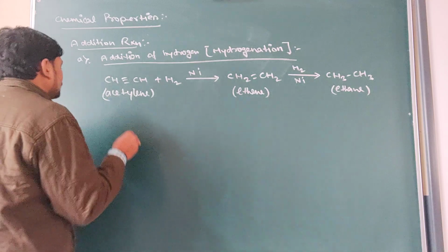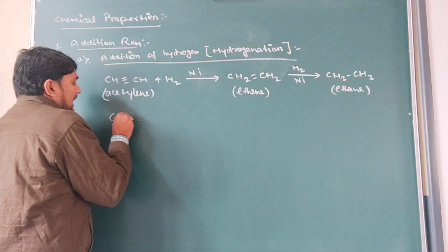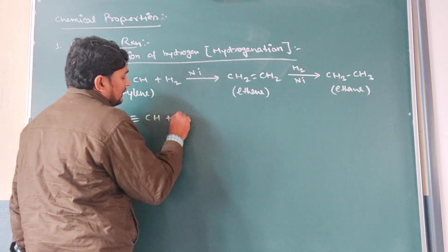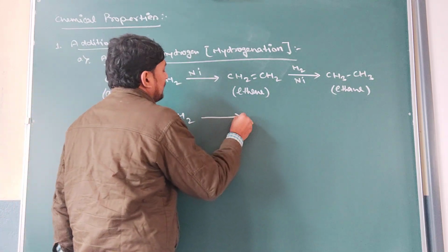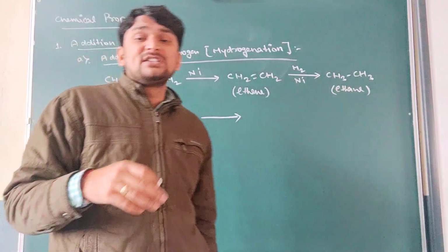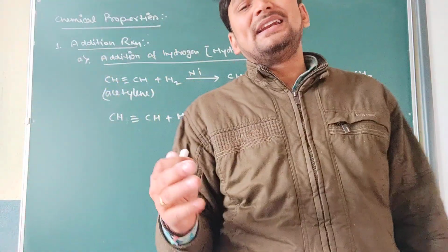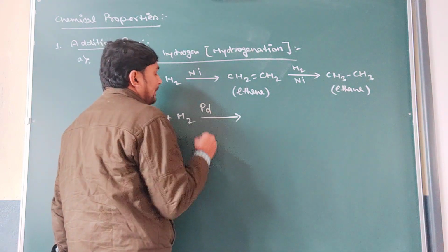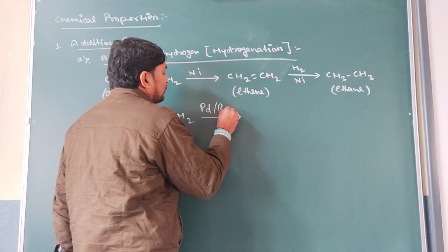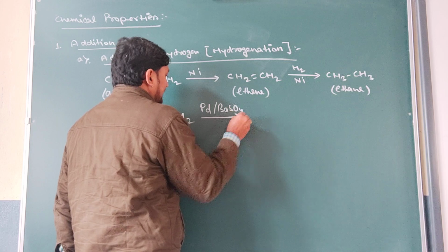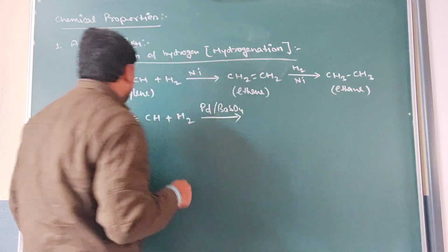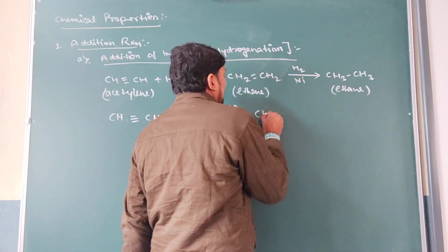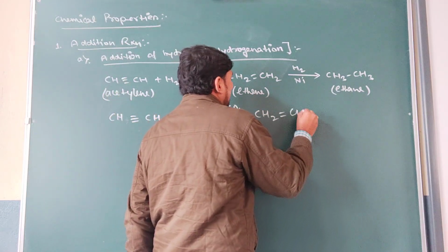Clear? But whenever the alkyne is treated with hydrogen in the presence of Lindlar's catalyst. What is Lindlar's catalyst? Lindlar's catalyst is basically a combination of palladium with BaSO4, barium sulfate. In the presence of Lindlar's catalyst, the alkyne will form the final product CH2 double bond CH2.